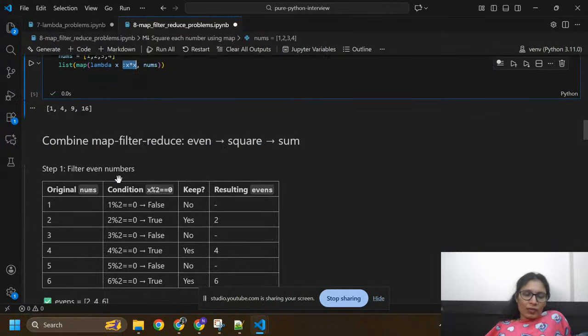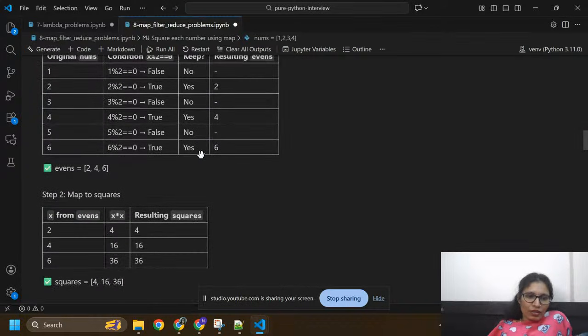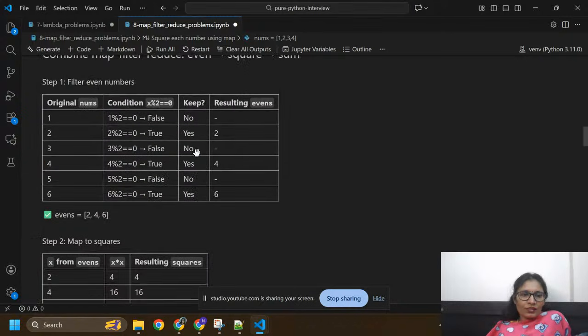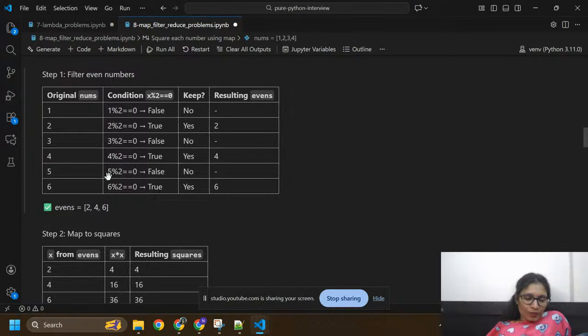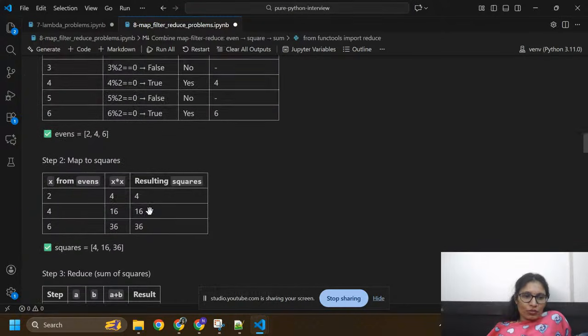Now we are going to combine map, filter, and reduce. I'm going to find even numbers, square the numbers, and find the sum of the numbers. Okay, for even numbers, I have numbers 1, 2, 3, 4, 5, 6. These are the numbers in the list.